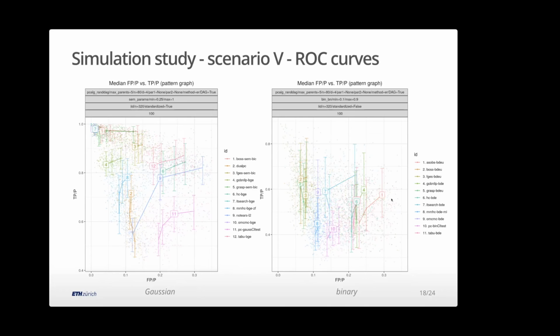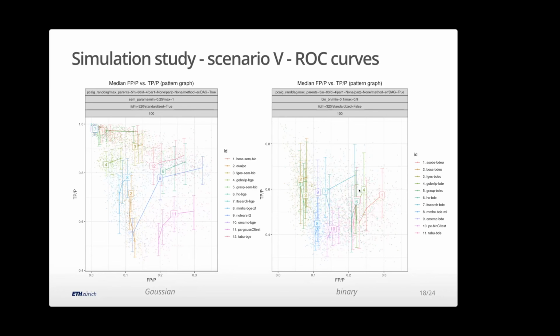And you see a similar pattern here. So the PC-alg is actually down here, number 10. These are score-based searches on the right-hand side here. So here they're adding a lot of false positives. And if I optimize for the score, especially for this binary data, I tend to find a lot of false positives. So here, this is an order-based search.